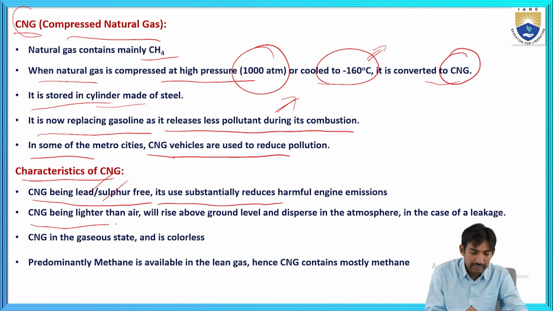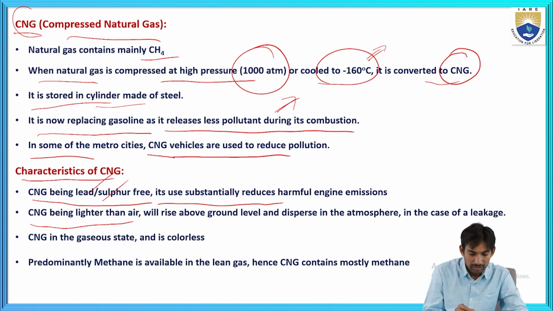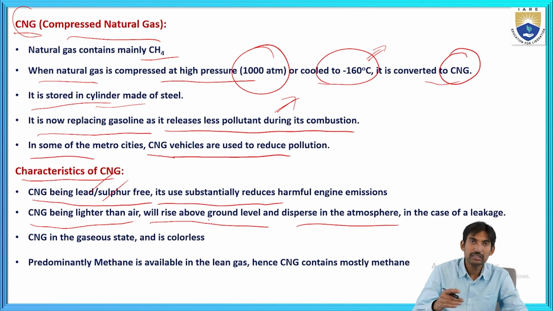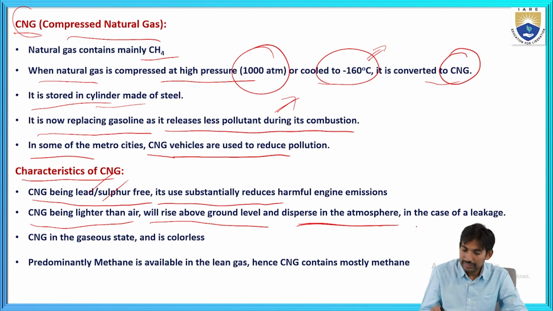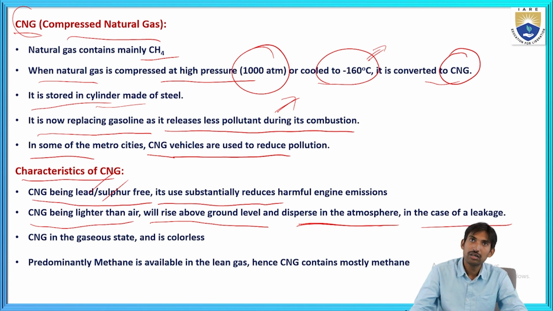CNG being lighter than air, it will rise above ground level and disperse in the atmosphere. The weight of CNG is less than air, so it rises above the ground level. In case of any leakage, the CNG gas moves to the upper levels of the atmosphere and disperses.